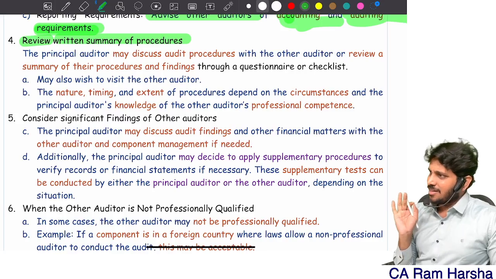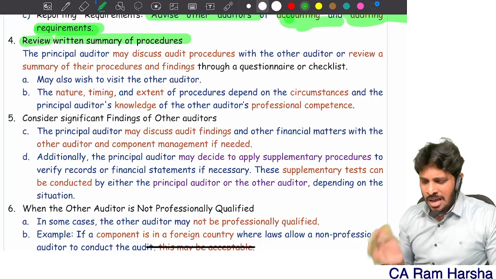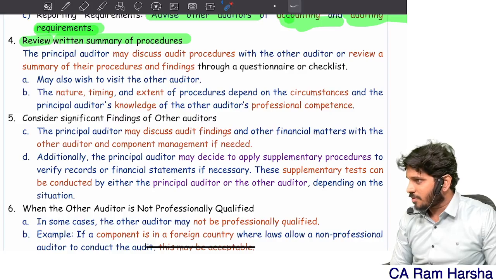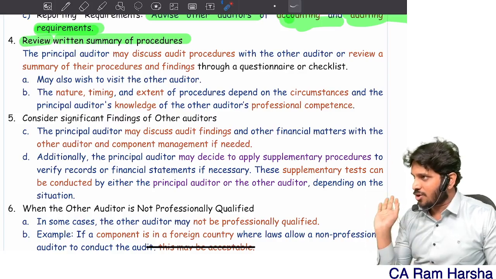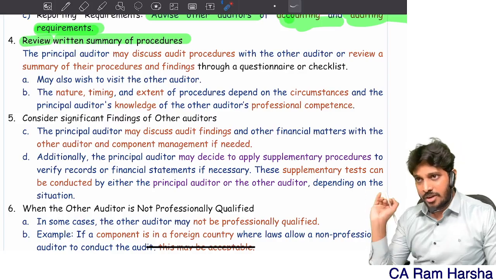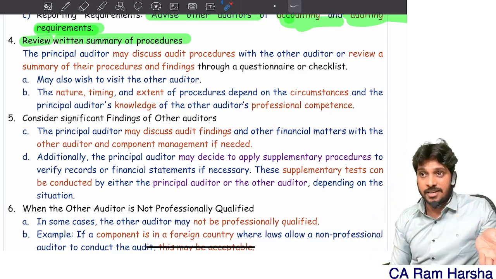See, technically, I can rely upon his word unless there is a doubt. Why will I ask him what procedure he did? Generally, we don't do this. We don't have to review their work, because they are also statutory appointees. They are statutory auditors just like you. If they do something wrong, they are only answerable. You need not answer. In fact, you are telling that in division of responsibility.